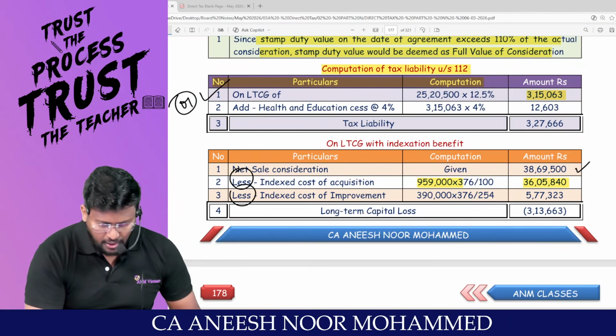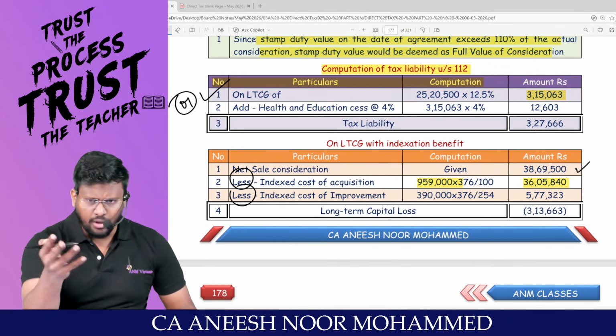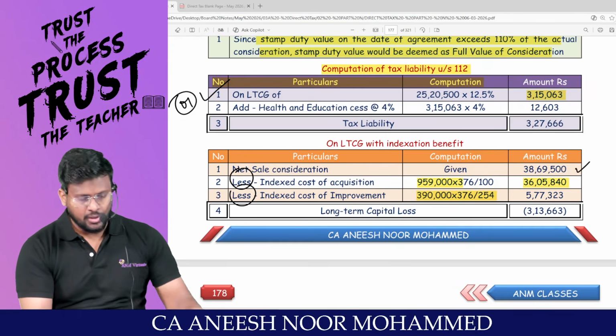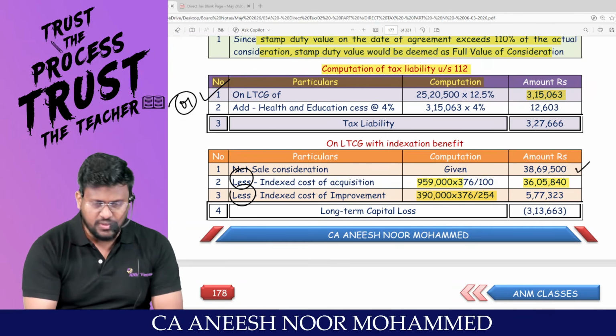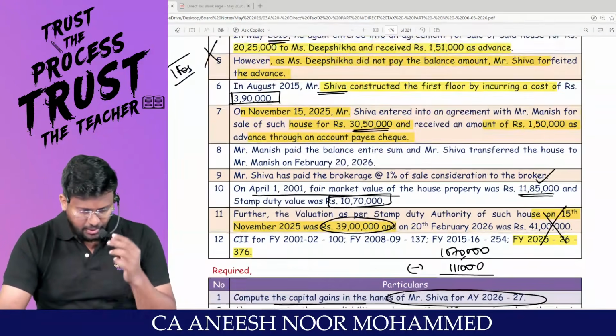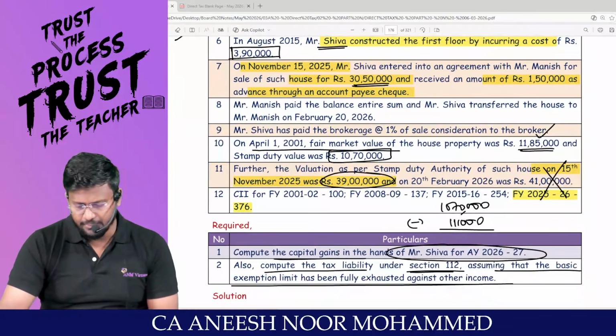Now the indexed cost of improvement. Sir, cost of improvement is already given as 3,90,000. What is the year of improvement? When has the improvement happened?